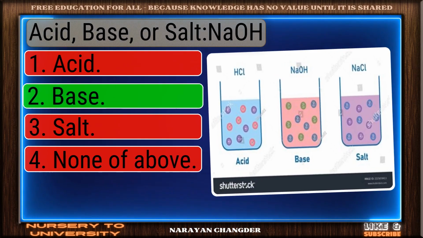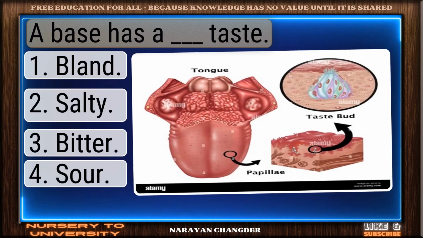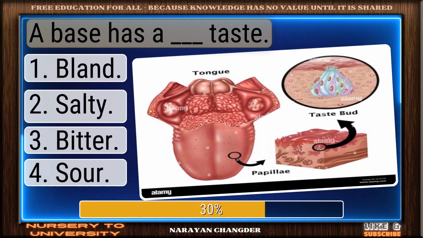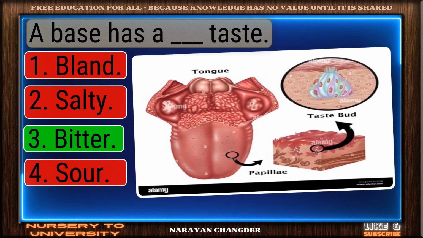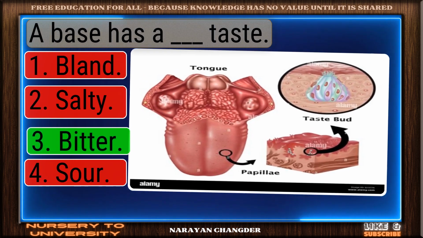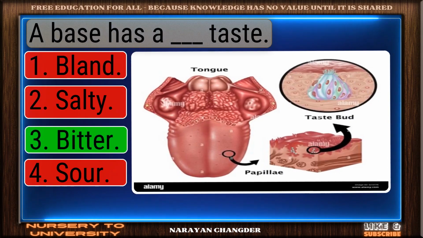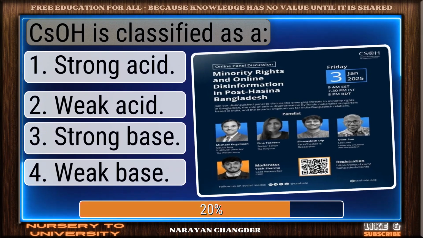Excellent choice. Base is the right answer. A base has a dash taste. Great thinking. Bitter is the right choice. CaO is classified as a.